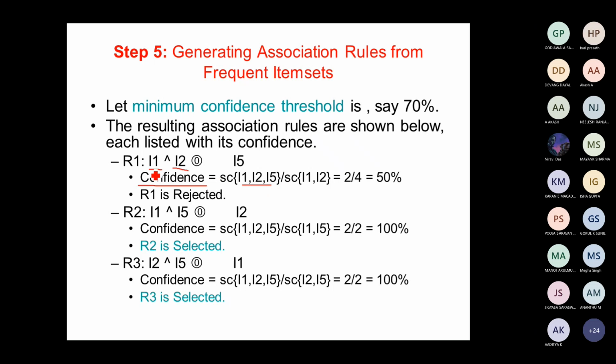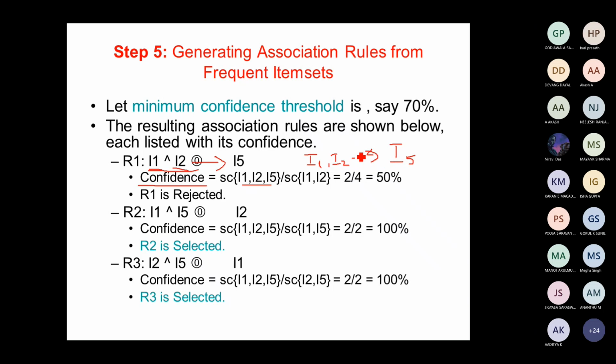See over here, what is the combination? I1, I2 implies I5. They have given it here as a small circle. It is actually the chance that I1 and I2 bought together implies that the customer will buy I5 also.